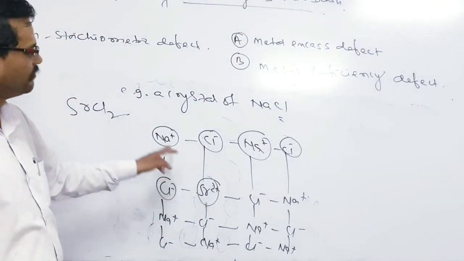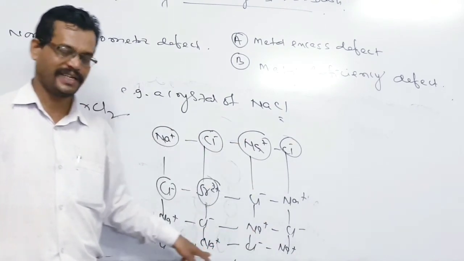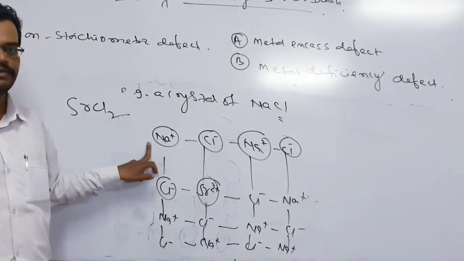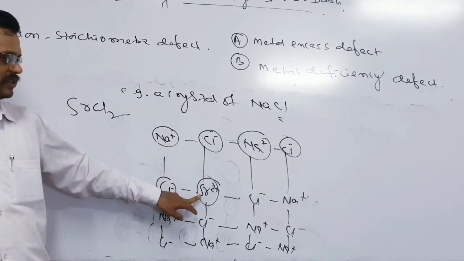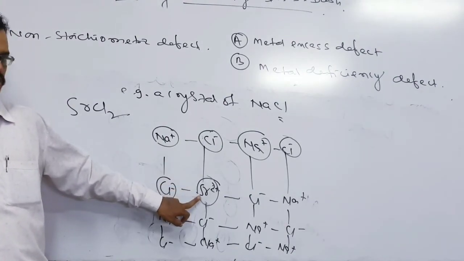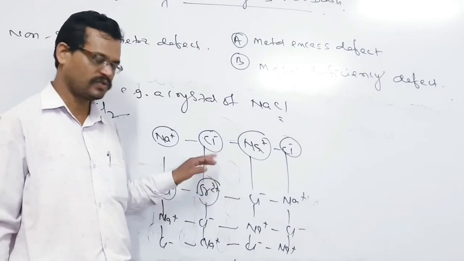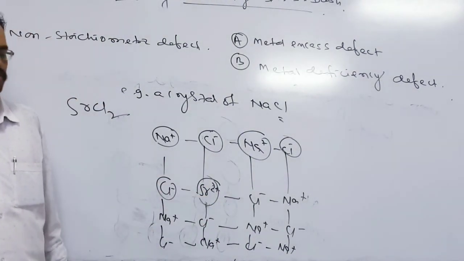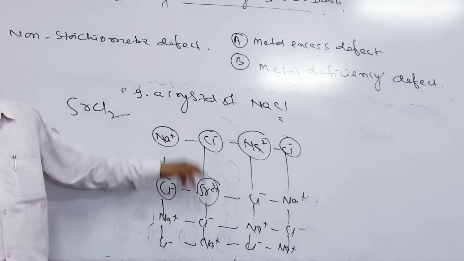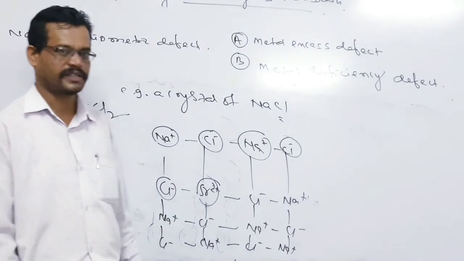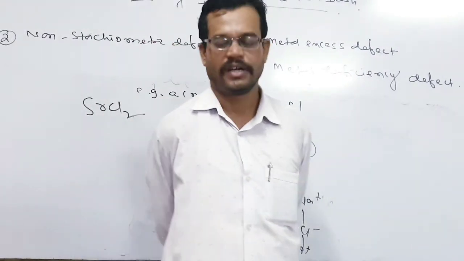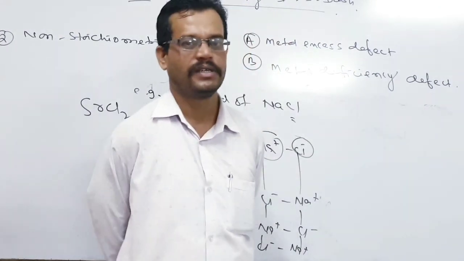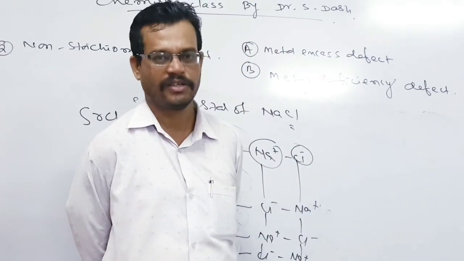So you see, this is a pure compound of NaCl. In this pure compound of NaCl, one Na+ is replaced by a strontium ion. When there is a replacement of a sodium ion by a strontium ion, this type of defect is observed. Hence, this is known as impurity defect. Okay, this is all about the defects or imperfections in solids.